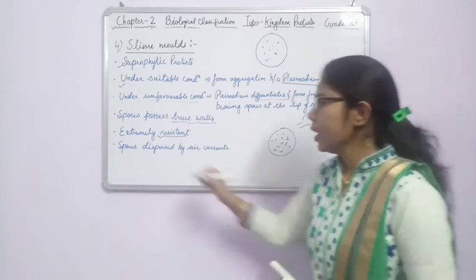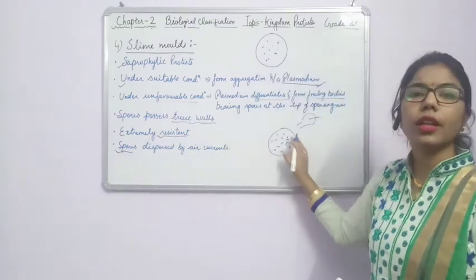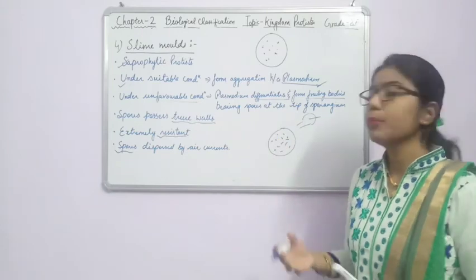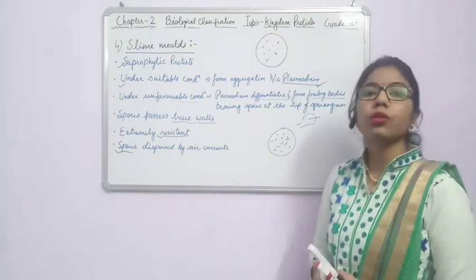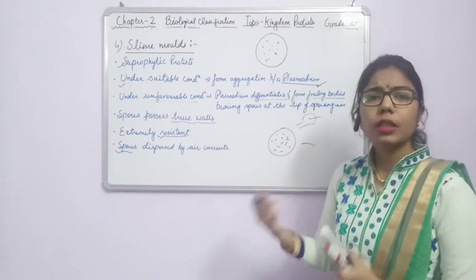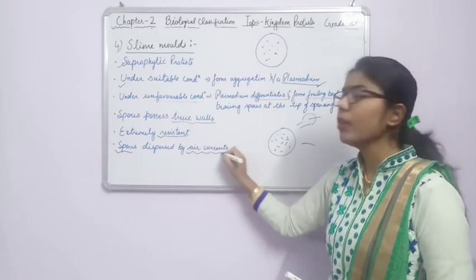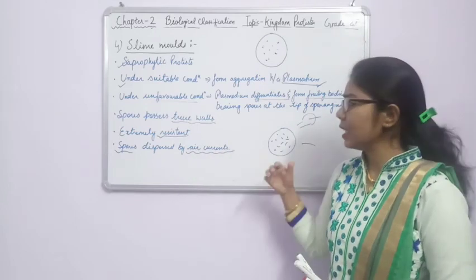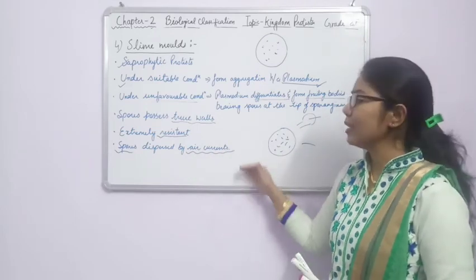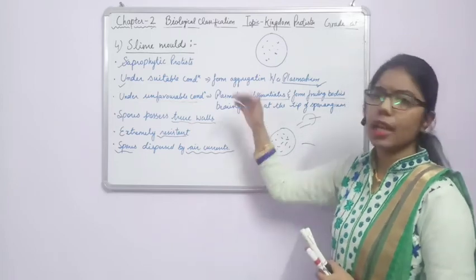When favorable conditions come, there will be rupture of this structure, and the spores will get dispersed with the help of air currents. It means that as the air moves from one place to another, these spores will also disperse and form different slime molds.